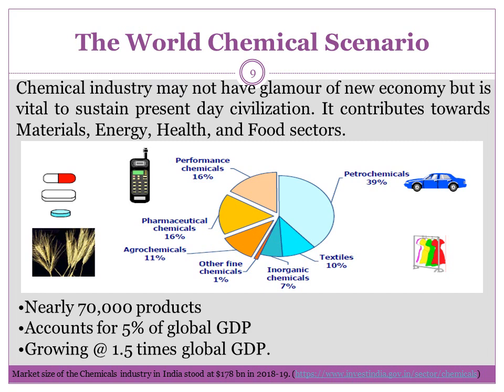So nearly 70,000 products are being manufactured by the processes which are catalytic, and it accounts for about 5% of global GDP, and every year it is growing 1.5 times global GDP. So it is a very relevant course for chemical engineers to study.